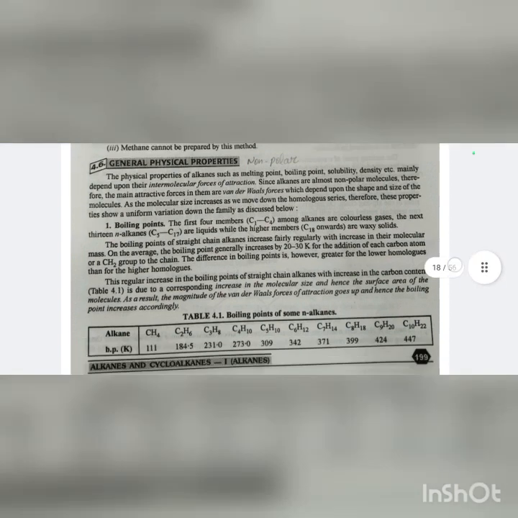The first four members, C1 to C4, among alkanes are colorless gases. The next 13 alkanes, C5 to C17, are liquids, while the other members, C18 onwards, are waxy solids. The boiling point of straight chain alkanes increases fairly regularly with increase in their molecular mass. On the average, the boiling point generally increases by 20 to 30 Kelvin for the addition of each carbon atom or a CH2 group to a chain. The difference in boiling point is, however, greater for the lower homologues than for the higher homologues.